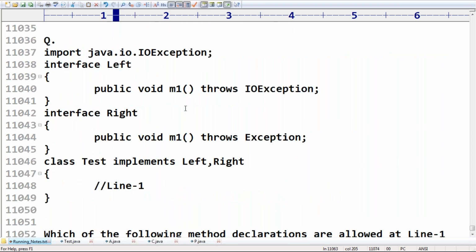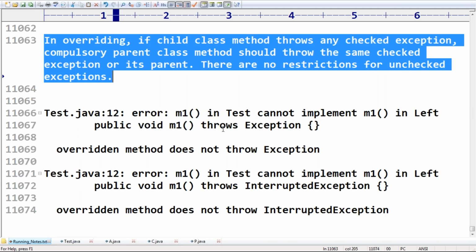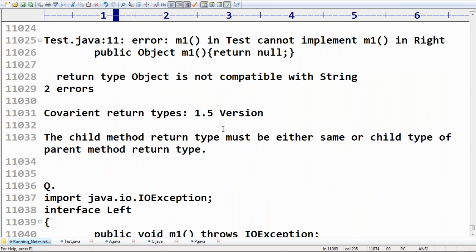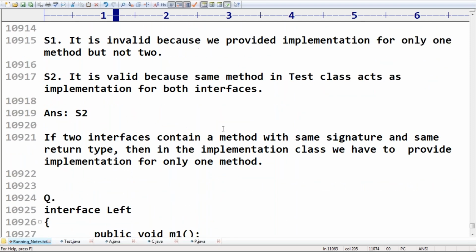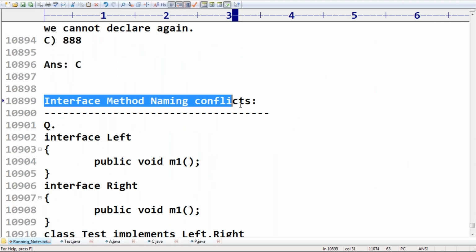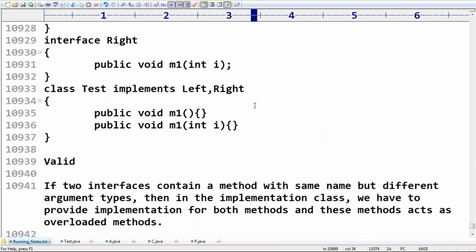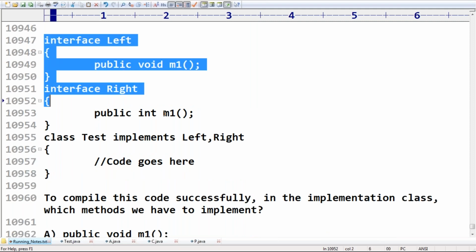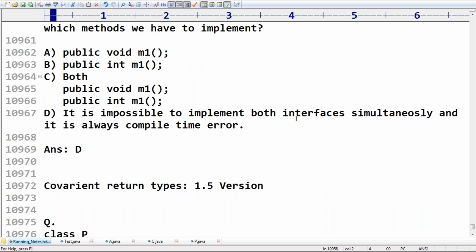Clear, right? Any doubt? All these loopholes are related only to interface method naming conflicts. We started somewhere with interface method naming conflicts. In some cases it is impossible to resolve them, as I already told you. The best example: you can't implement these two interfaces simultaneously. It is impossible to implement both interfaces simultaneously, and it's always a compile-time error.